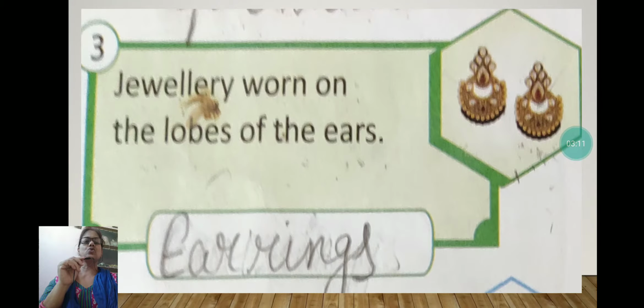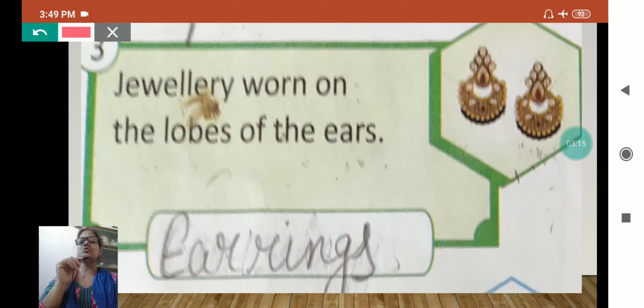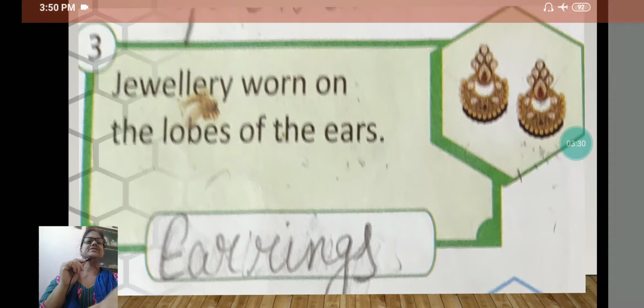Jewelry worn on the lobes of ears. And when we wear it on the lobes of the ear, we wear two. You can see mine also in both the ears. So it is always written in plural, and it is earrings. EARRINGS.